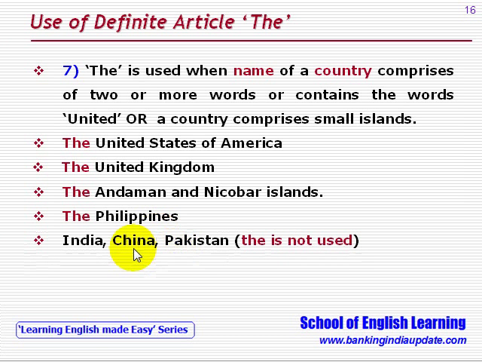But the is not used with India, China, Pakistan. So here in these cases the is not used because they do not fulfill this criteria.